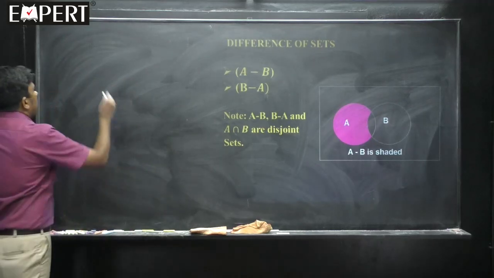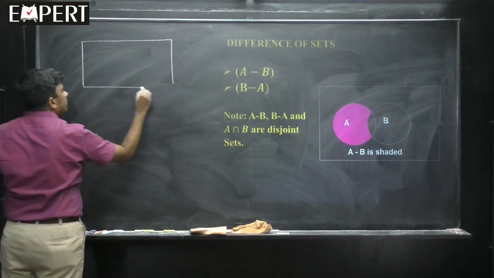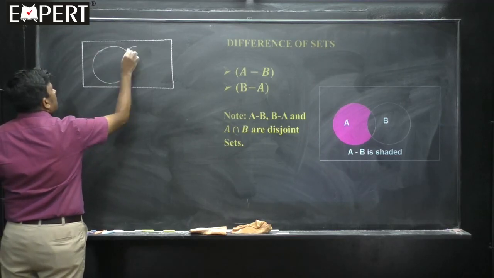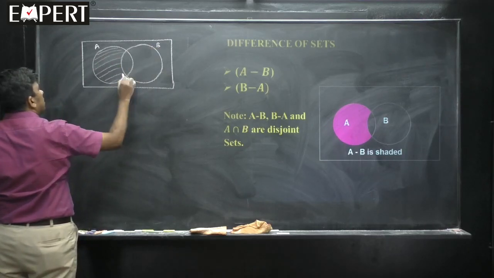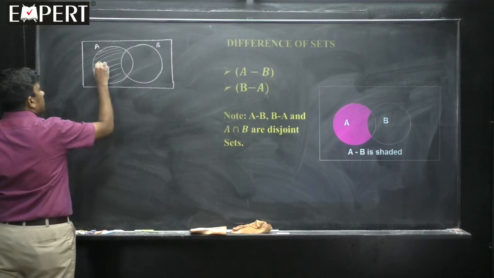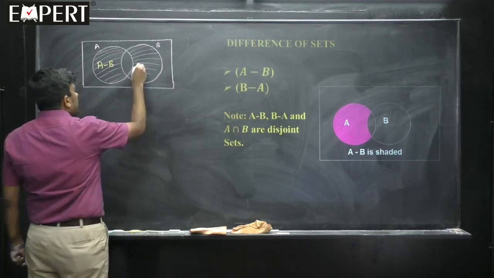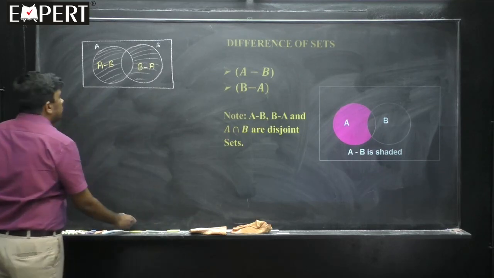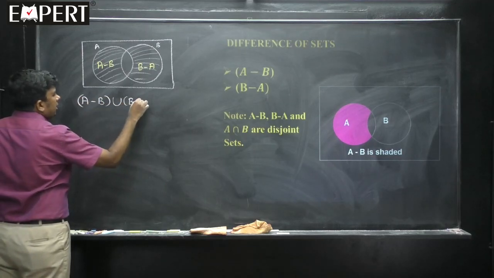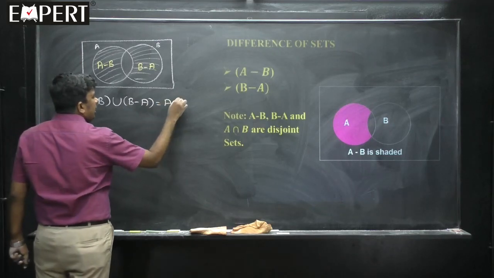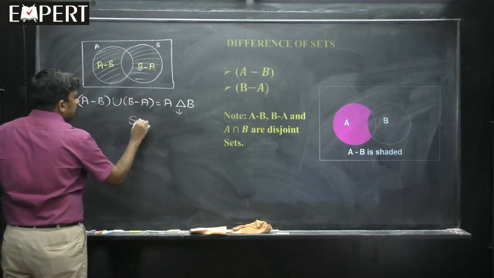Now, you consider the Venn diagram. This is A, this is B. This part all of us know, that is A minus B. This part all of us know, B minus A. Now, students, if you take A minus B union B minus A, then this is A delta B. We write this as A delta B notation, and this delta here stands for symmetric difference.